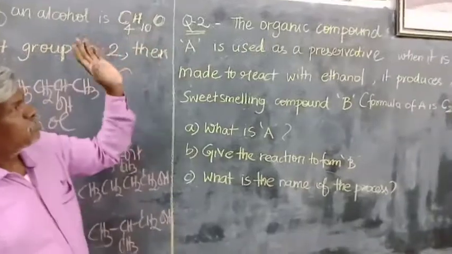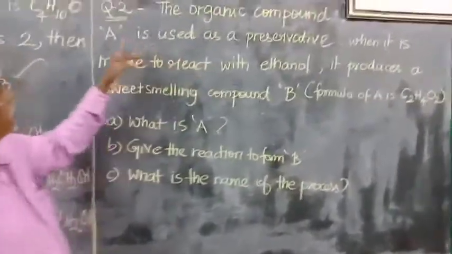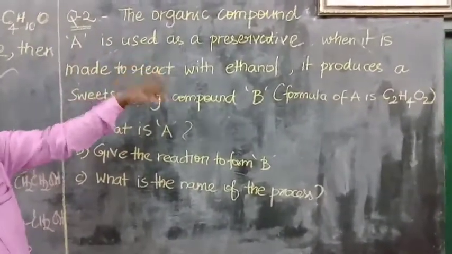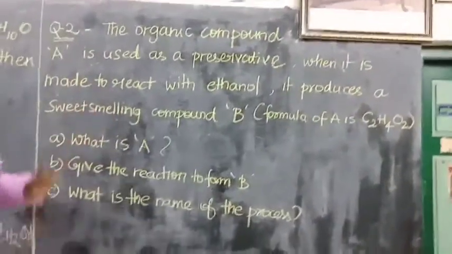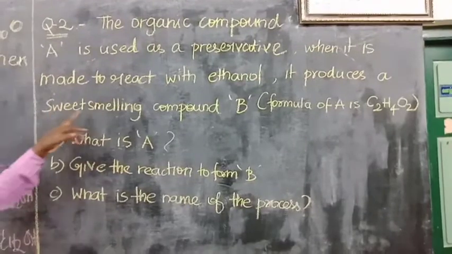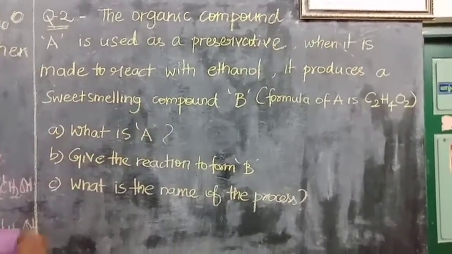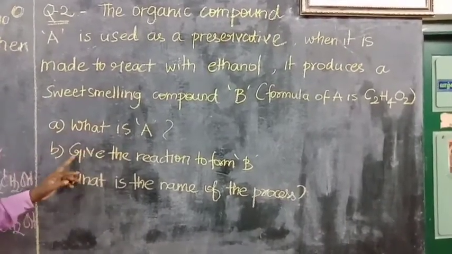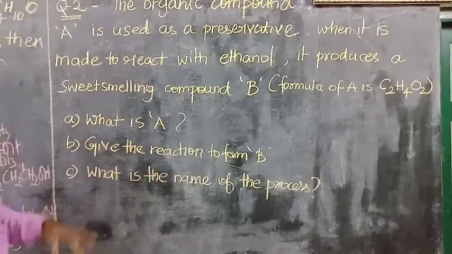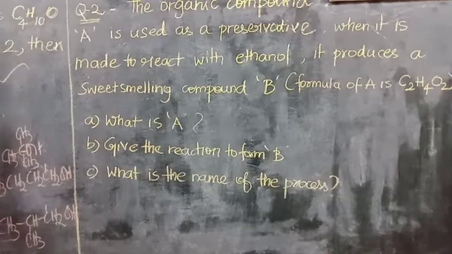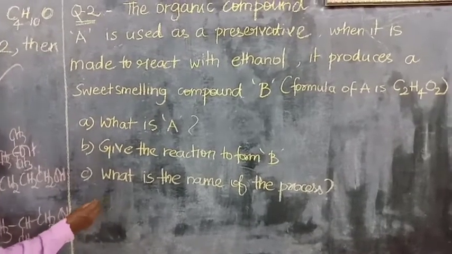And of course, let us discuss the second question. The organic compound A is used as a preservative. When it is made to react with ethanol, it produces a sweet smelling compound B. What is A? Give the reaction to form B, and what is the name of the process? The compound A is ethanoic acid.